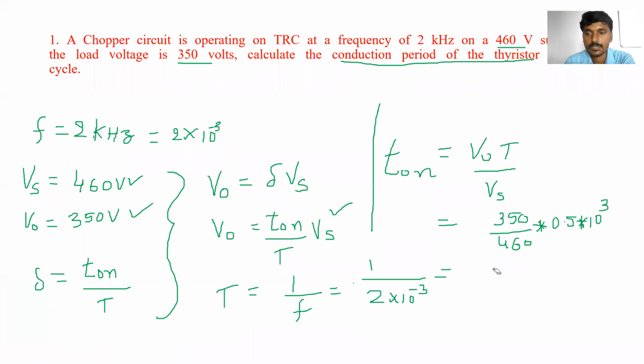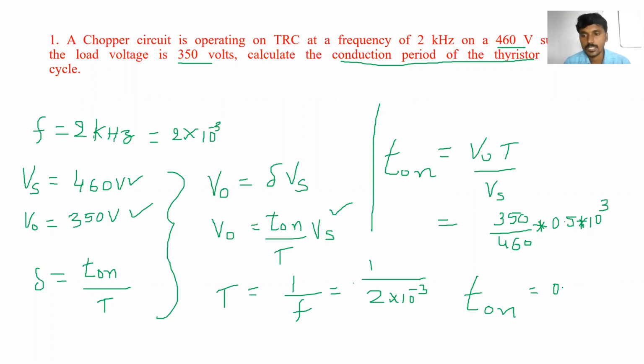So what is the value of T on here? T on is equal to, कितना T on का? 0.38 into, how much? 350 divided by 460 into 0.5.